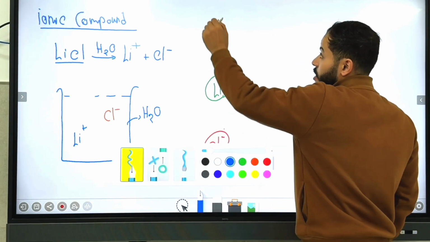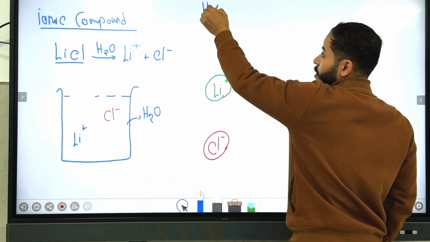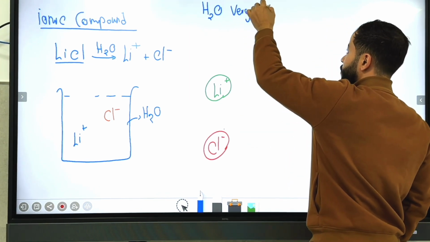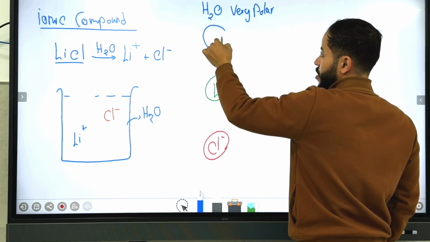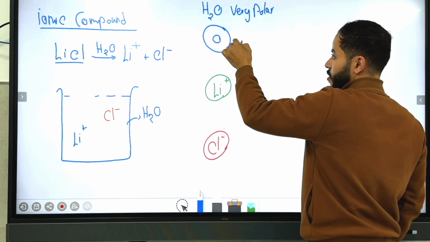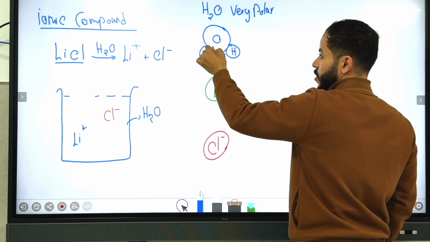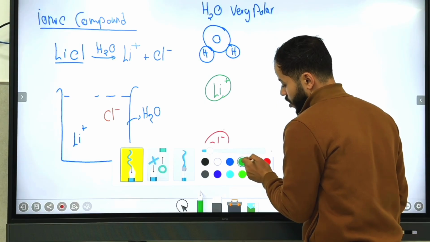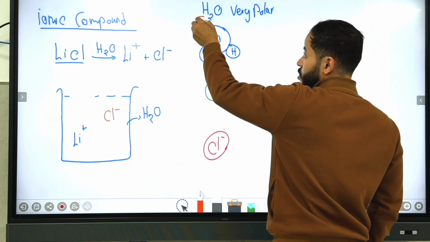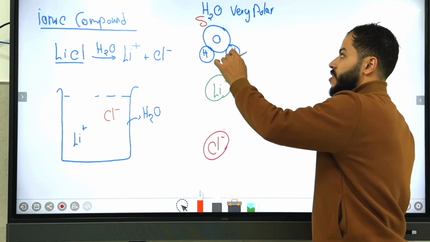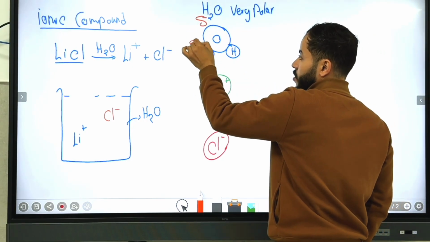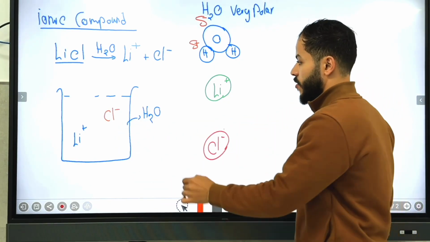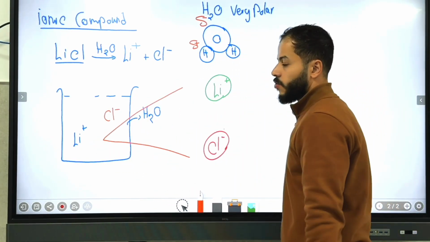We know that water is a polar or a non-polar compound? Very polar. The structure of the water molecule is like this, right? Oxygen, and here is the hydrogen. There is a partial charge on the oxygen. It's partial what? Negative, because it has the highest electronegativity. Here, partial positive charge.